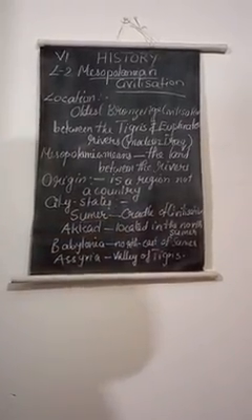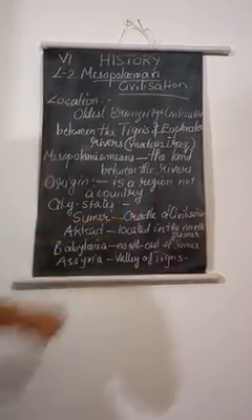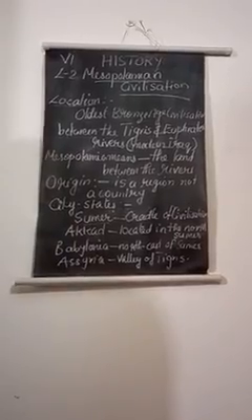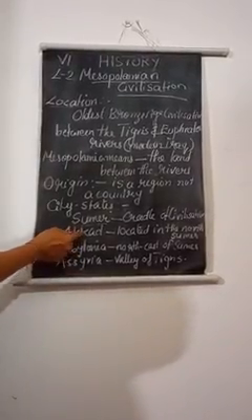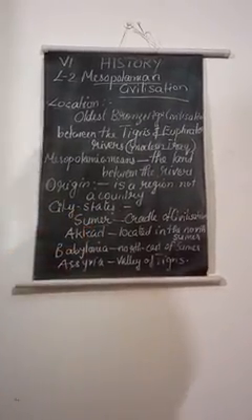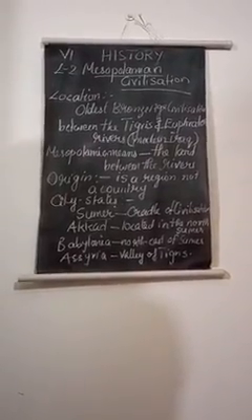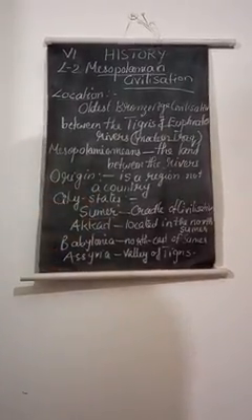The next city-state is Akkad. The city-state was located in the north of Sumer, and a strong ruler was there, called Sargon. He defeated the Sumerian ruler and established an empire by combining Sumer and Akkad. The Akkadian ruler defeated Sumer and combined these two regions, Akkad and Sumer. And Sargon introduced the Akkadian language.